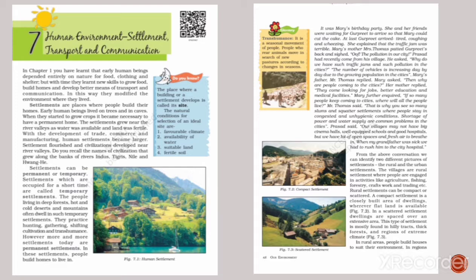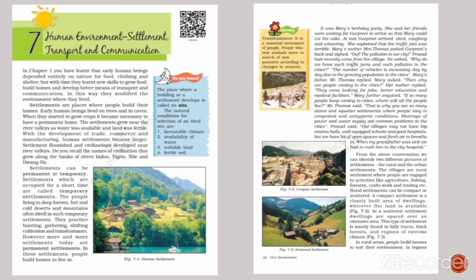The place where a building or a settlement develops is called its site, which is selected on the basis of the following conditions: favorable climate, availability of water, suitable land, and fertile soil. So, let's move on to the second topic, that is rural settlements.